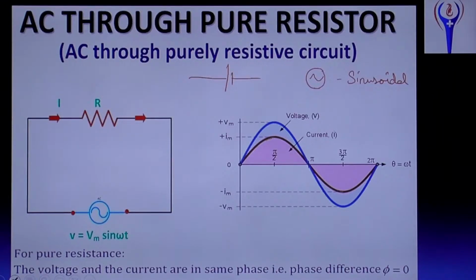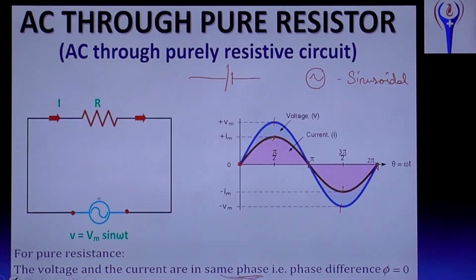Okay, and see there, when time changes, when t increases, both will start at the same phase as 0, both will reach the maximum at the same time, reach 0 at the same time, reach negative maximum at the same time, and reach 0 at the same time. Okay, so both reach at the same time, that is why both are in the same phase.